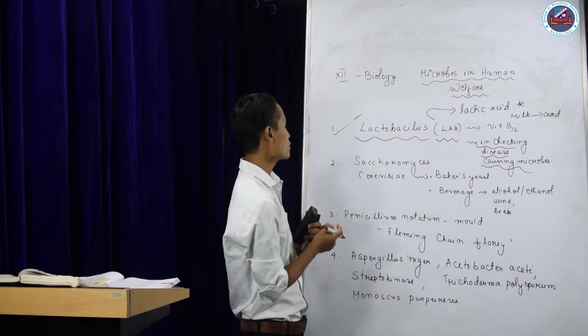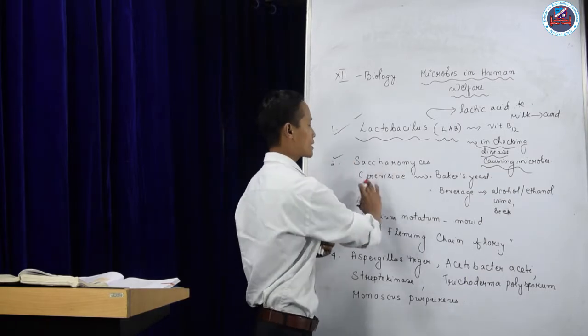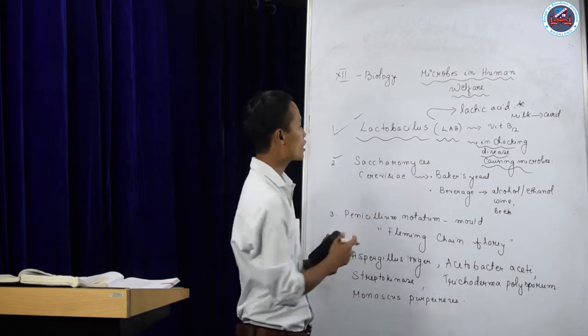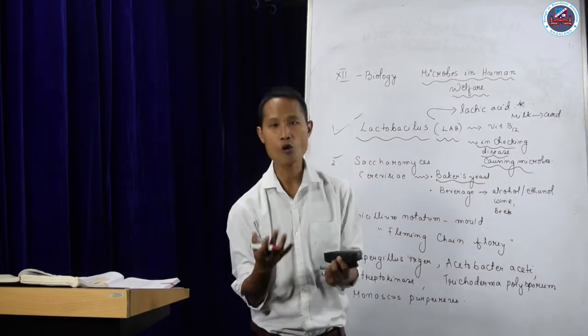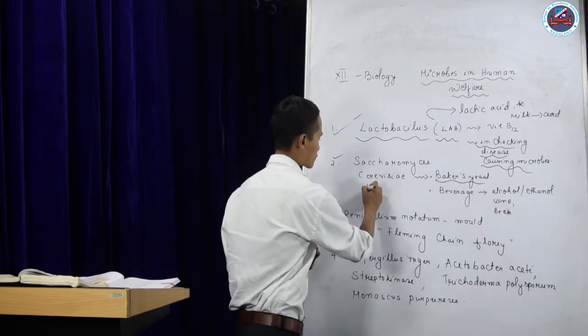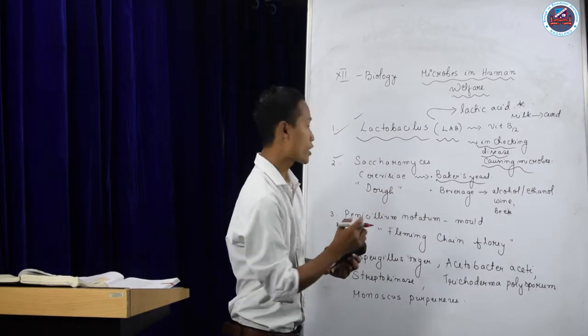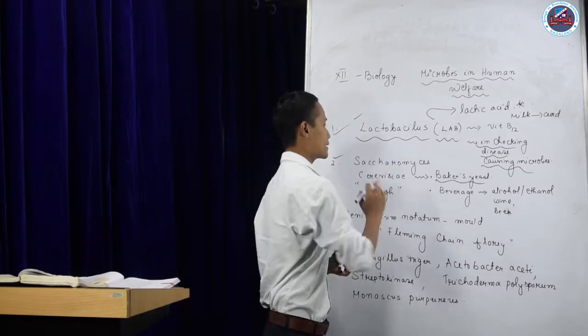So the next microorganism is Saccharomyces cerevisiae. This is very common. We call this baker's yeast. Today we use dough, D-O-U-G-H, and this is a product of this yeast called Saccharomyces cerevisiae.